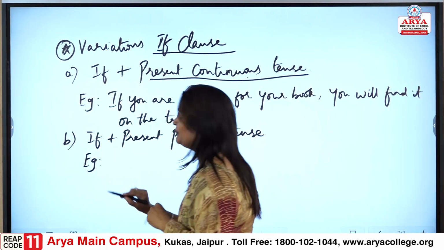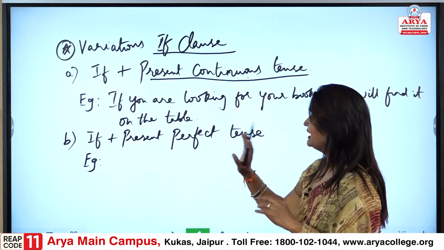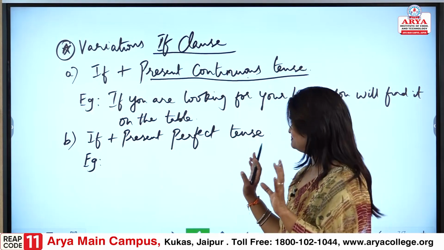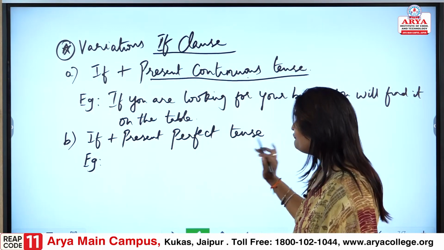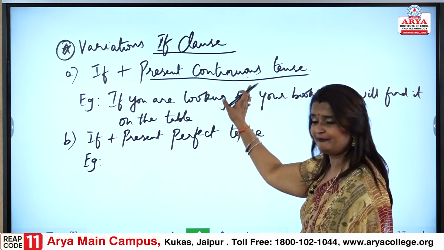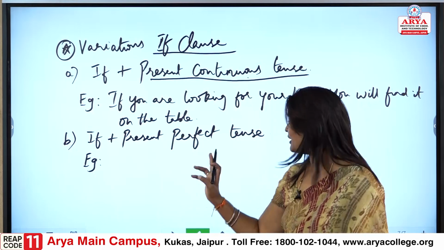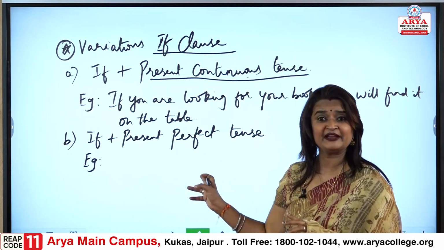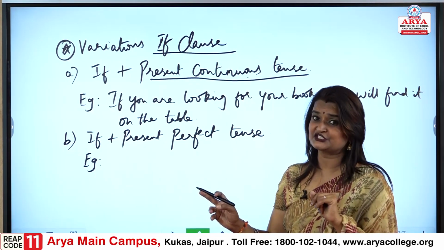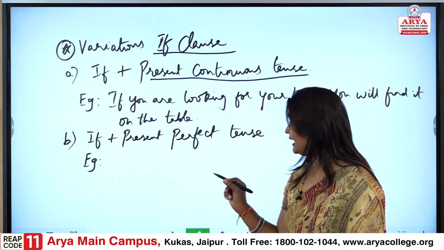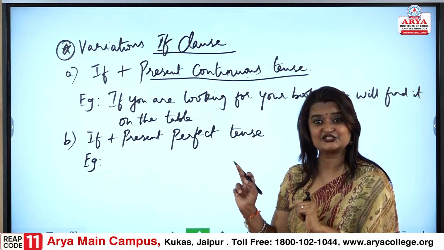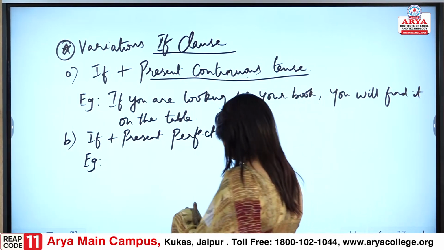This time, instead of just a present tense, this is present perfect tense. We dealt with present continuous, now it is present perfect tense. So again, in which conditions would this happen? What are the variations that you are going to get? Why does this condition come? Let us understand it.